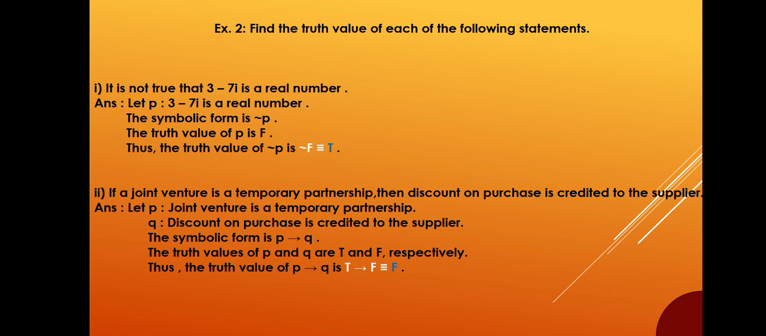If a joint venture is a temporary partnership, then discount on purchase is credited to the supplier. Answer. Let P be, joint venture is a temporary partnership. Q be, discount on purchase is credited to the supplier. The symbolic form is, P implies Q. The truth values of P and Q are T and F, respectively. Thus, the truth value of P implies Q is T implies F, which is equivalent to F.